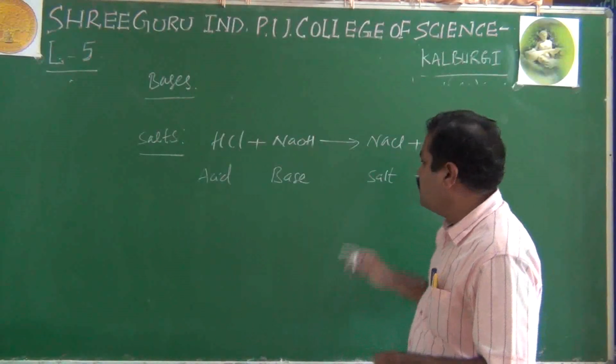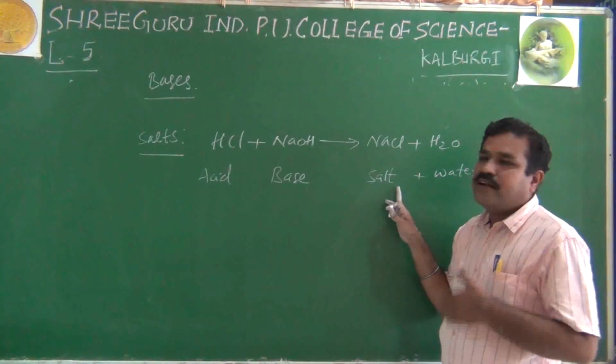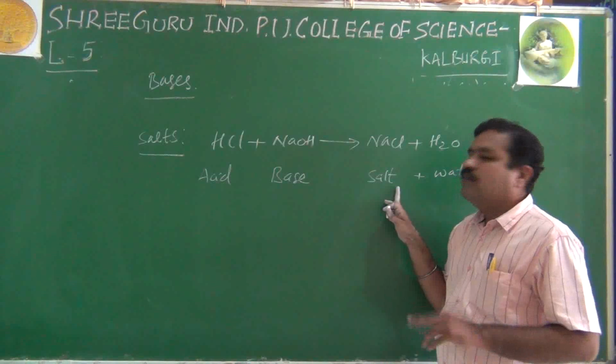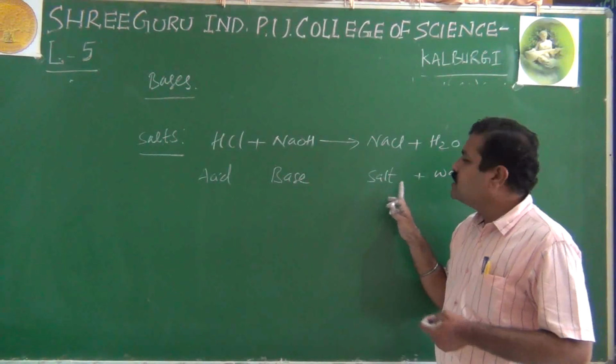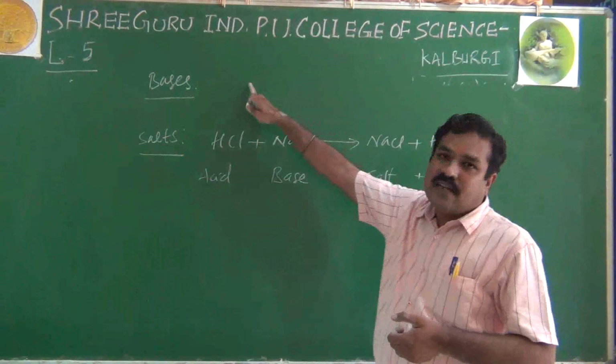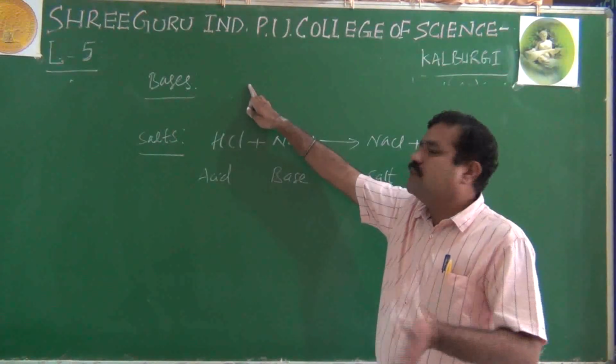And what is salt? Salt is neutral to pH paper. Neither does it change red color nor blue color, because it is formed by the reaction of acids and base, where pH is 7. Bases have pH greater than 7. Acids have pH less than 7.